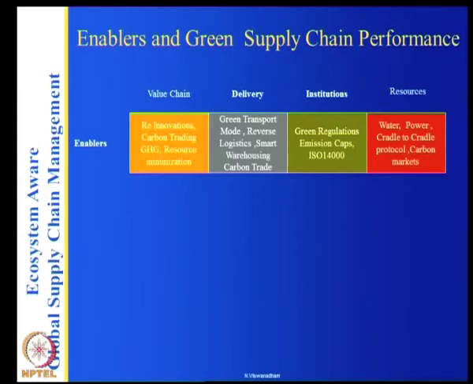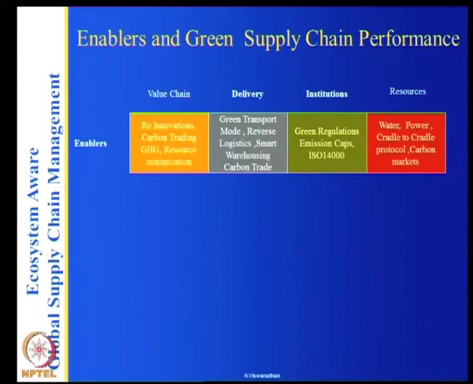Similarly, in terms of the delivery mechanisms, if you have green transportation modes, reverse logistics, smart warehousing, if you have carbon trade, then in the delivery, talking of green supply chains, you also have the software to measure the greenhouse gases and so on.